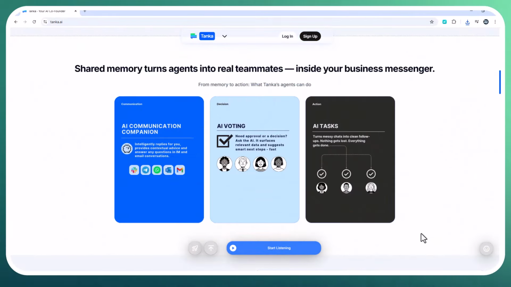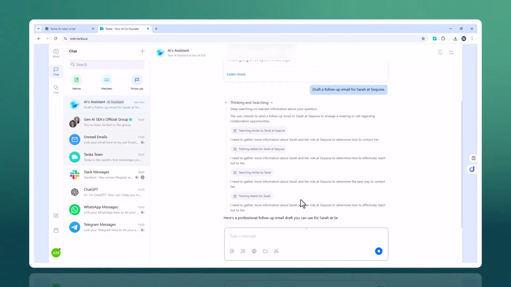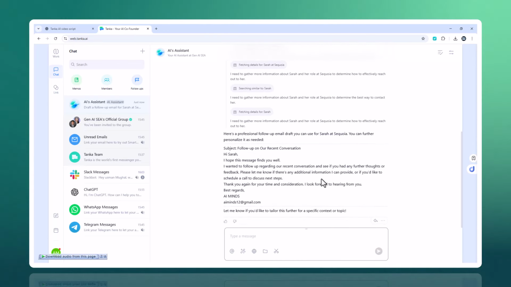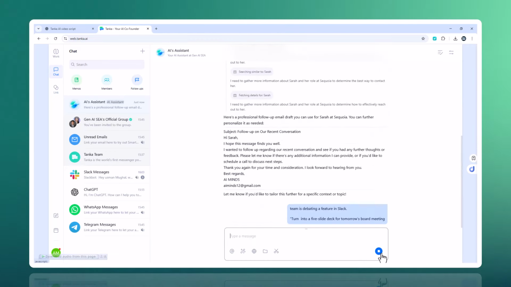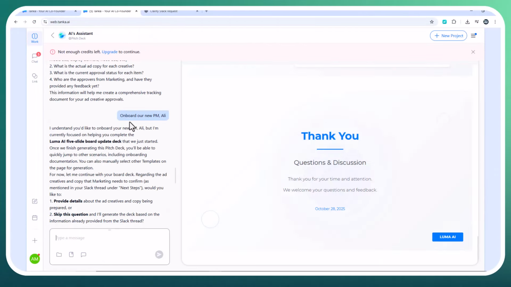With Tanka, context never resets. You say, draft a follow-up email to Sarah at Sequoia. Tanka instantly recalls her last messages, your pitch meeting notes, and your latest metrics, crafting a polished, investor-ready reply. You say, turn this Slack thread into a 5-slide board update. Tanka builds the deck automatically using real company data and formats it perfectly.